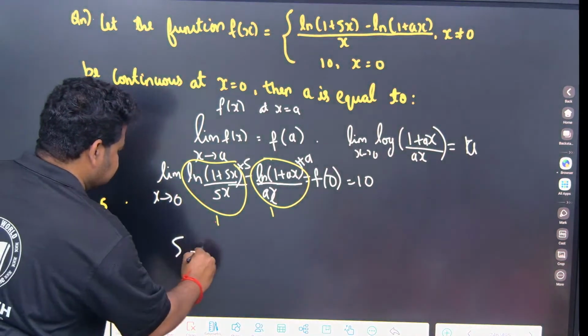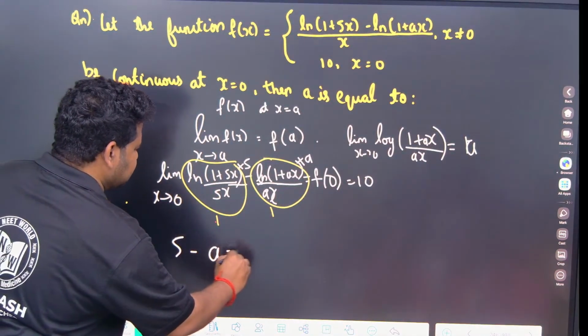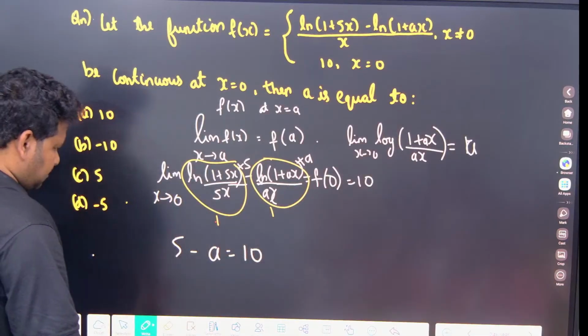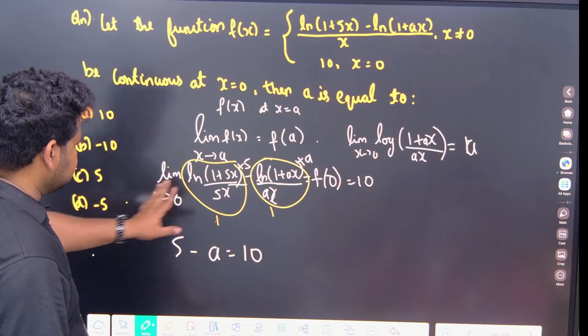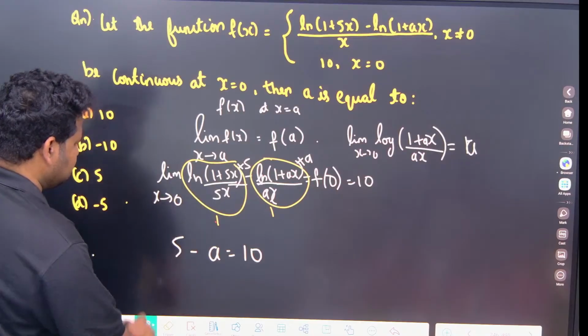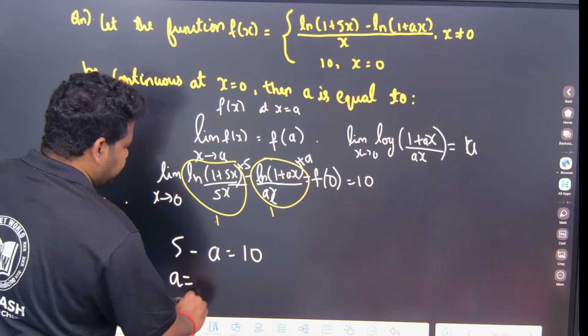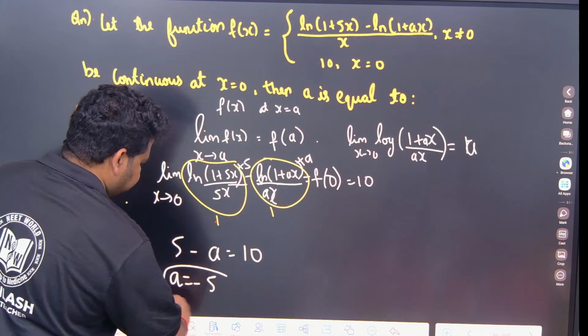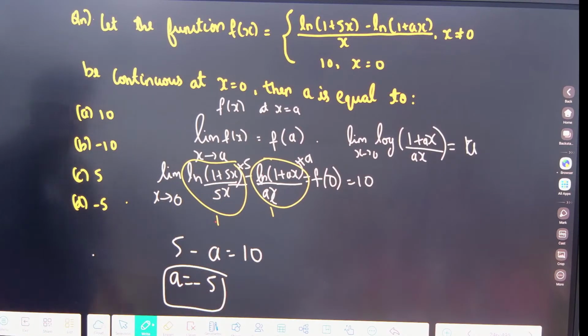So 5 minus a is equal to 10. Okay, just a minute. 5 minus a is equal to 10. So a will be equal to what? Minus 5. A is equal to what? Minus 5. So the answer is minus 5. Clear? Option D, minus 5.